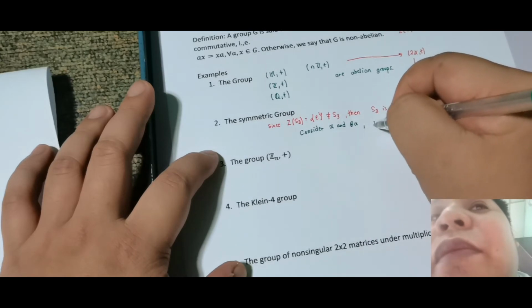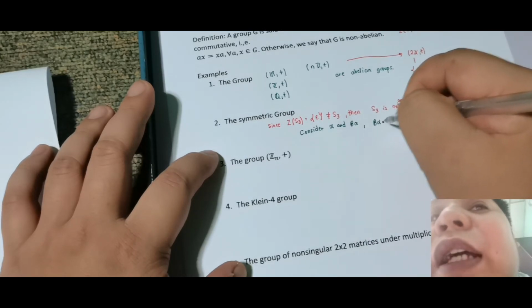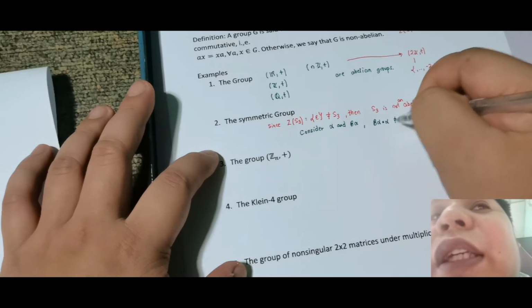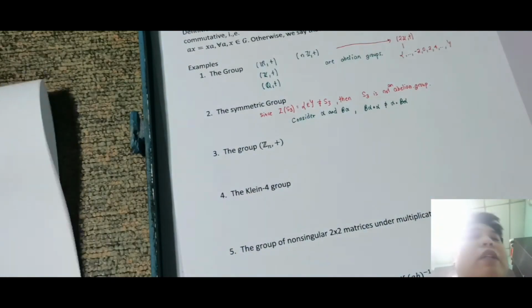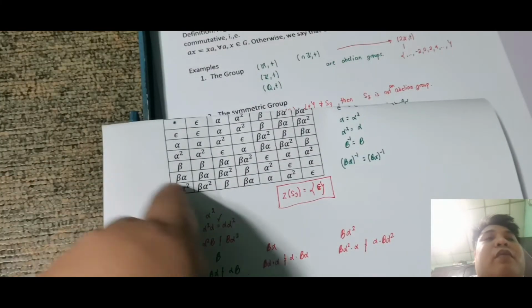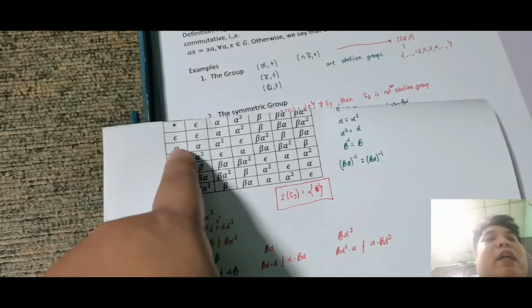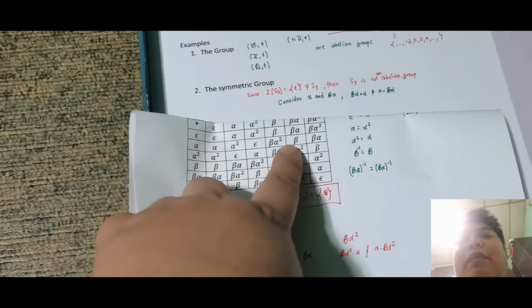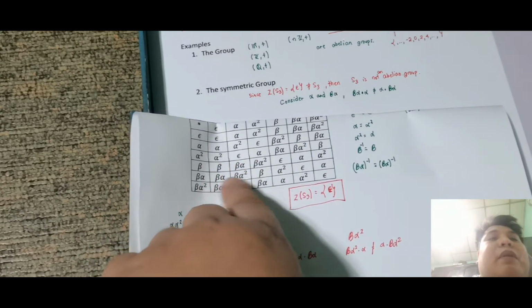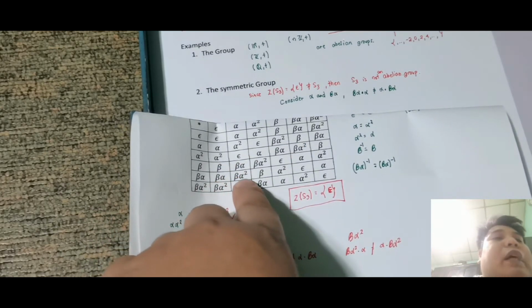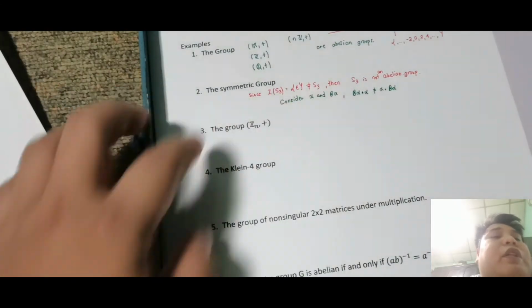Okay, note that beta alpha asterisk alpha is not equal to alpha asterisk beta alpha. So check na natin, tama ba yun? So alpha asterisk beta alpha is beta. Beta alpha asterisk alpha is beta alpha squared. Okay, so therefore hindi sila equal.